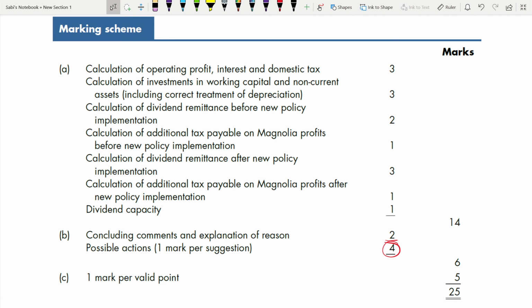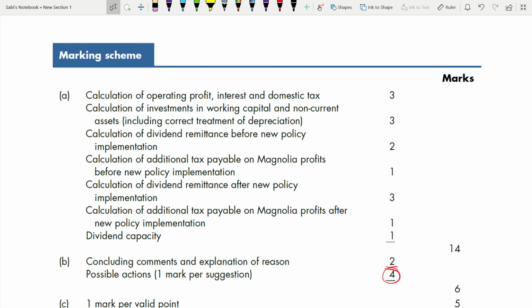Okay. So part A, first we have to calculate operating profit. So operating profit, interest and tax, 3 marks, right? Simple. It is easy to calculate operating profit because it is a percentage based on sales, and interest is also given, your non-current liabilities and your interest, and tax is given to you. So these 3 things are easy for you. This has to be your first opening starting point.